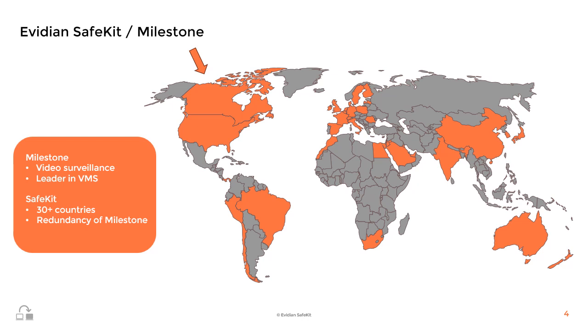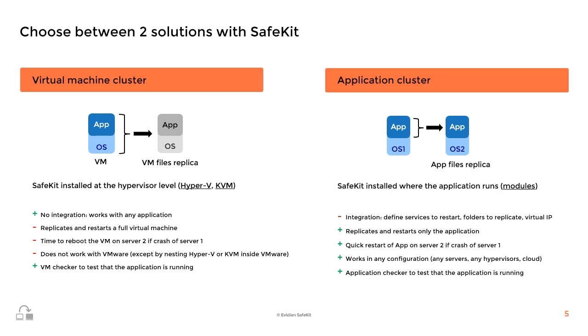This demonstrates that with SafeKit, partners can confidently deploy high-availability solutions for their customers, ensuring seamless and uninterrupted service. Let's explore the high-availability solutions provided by Avidian SafeKit at both the virtual machine level and the application level.